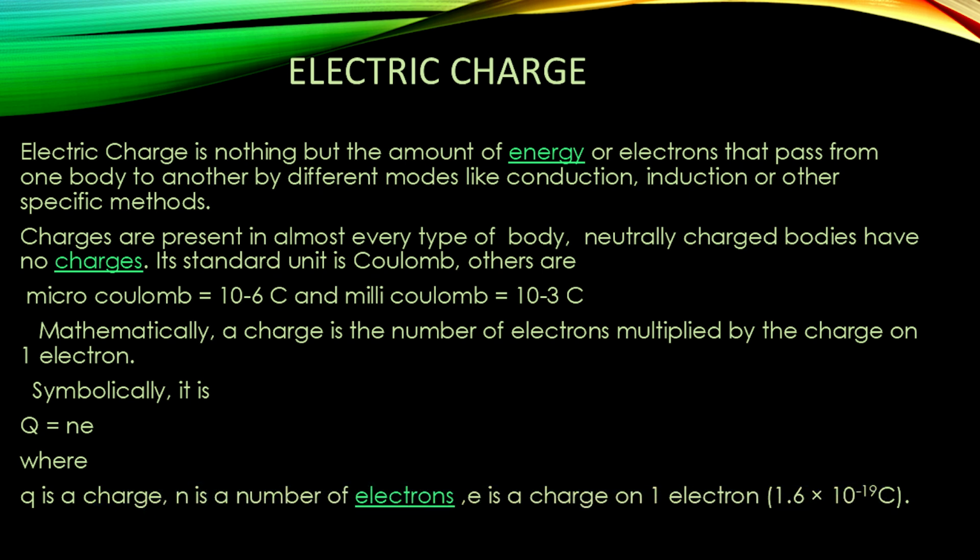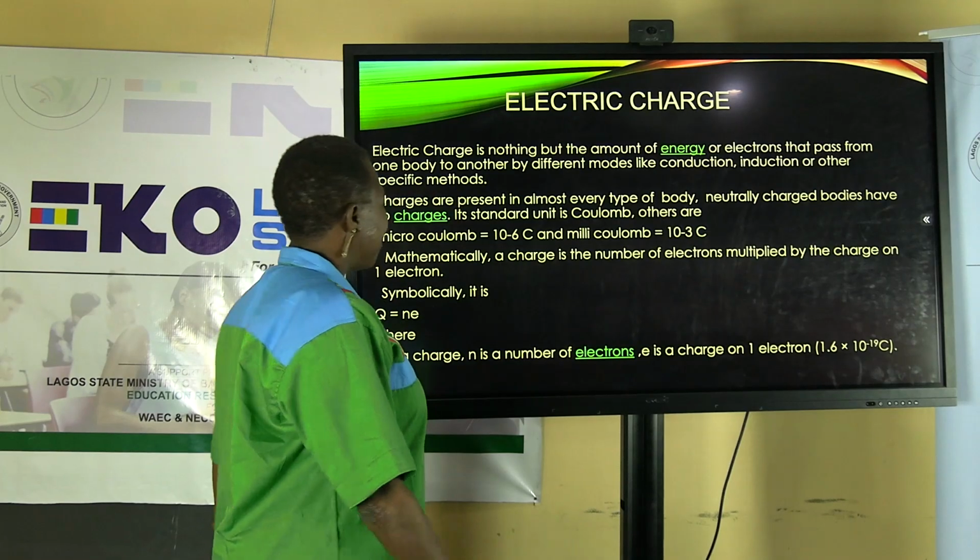Mathematically, a charge is the number of electrons multiplied by the charge of one electron, and symbolically it is written as Q = Ne, where Q is the charge, N is the number of electrons, and e is the charge on one electron, which is denoted by 1.6 times 10 raised to the power minus 19 coulomb.